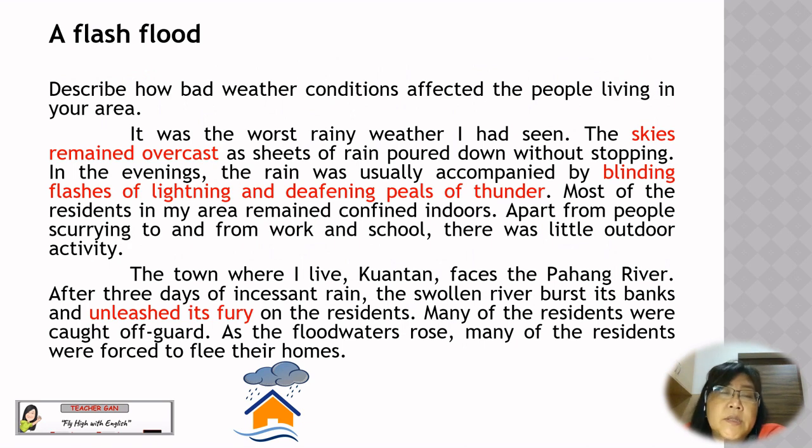The title for this essay is A Flash Flood. Describe how bad weather conditions affected the people living in your area. It was the worst rainy weather I'd seen. The sky remained overcast as sheets of rain poured down without stopping. In the evenings, the rain was usually accompanied by blinding flashes of lightning and deafening peals of thunder.